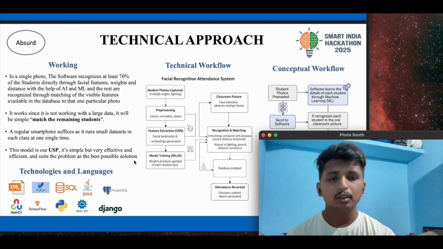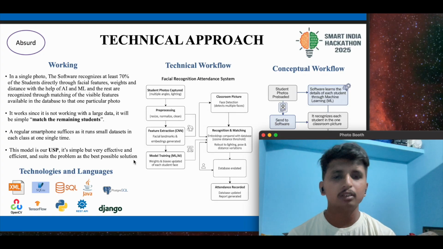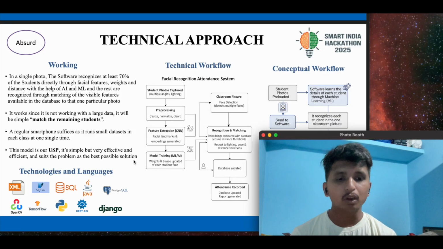What our software does is exclude the 20 recognized students already, and we try to match the remaining 10 students' data with the recorded data. So this becomes a matching process at the end, and this can be done offline itself. And when we are doing just 10 to 20 students at a time, the matching process does not require a huge amount of processing power. So the mobile phone is sufficient for this process.